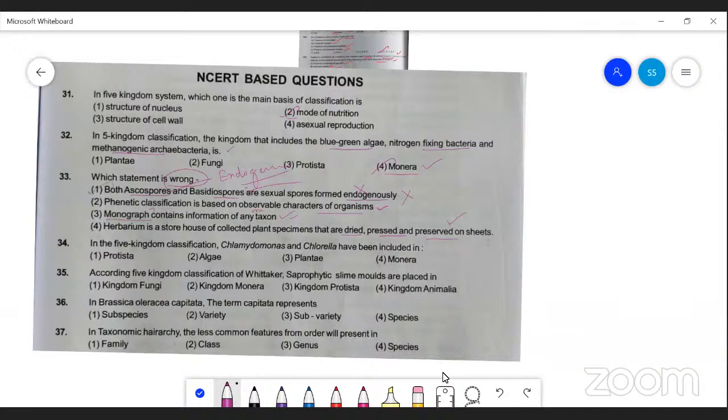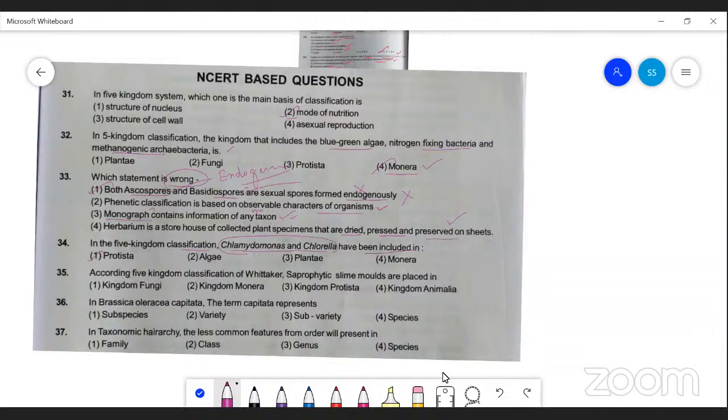See question number 34. In the five kingdom classification, Chlamydomonas and Chlorella have been included under Protista. But in the early system of classification, Chlamydomonas and Chlorella were kept under algae that belong to kingdom Plantae. But in R.H. Whittaker's system of classification, because these two are unicellular and eukaryotic organisms with a true nucleus, they are kept under Protista.